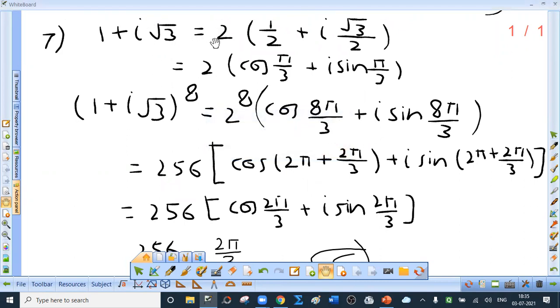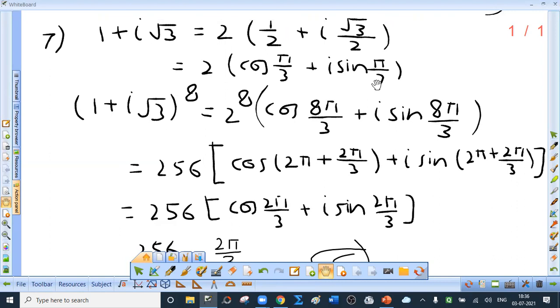See, I can multiply and divide by 2. I have written the same in a different form. What is the advantage of this? 1 by 2 can be replaced by what? Cos pi by 3. And root 3 by 2 is sin pi by 3. I hope you understand this, because cos 60 is half, sin 60 is root 3 by 2.